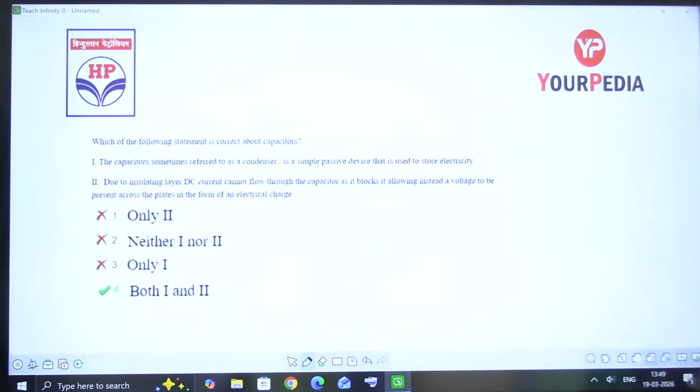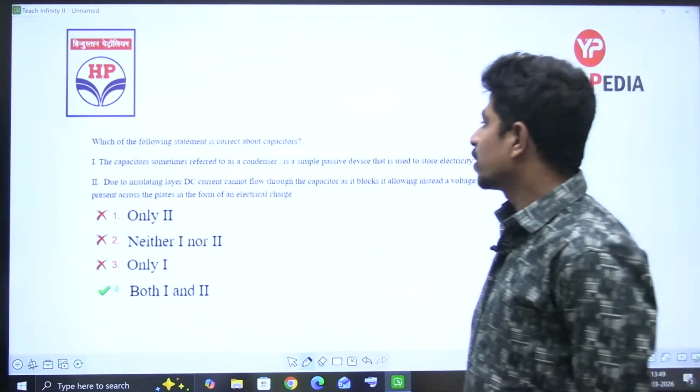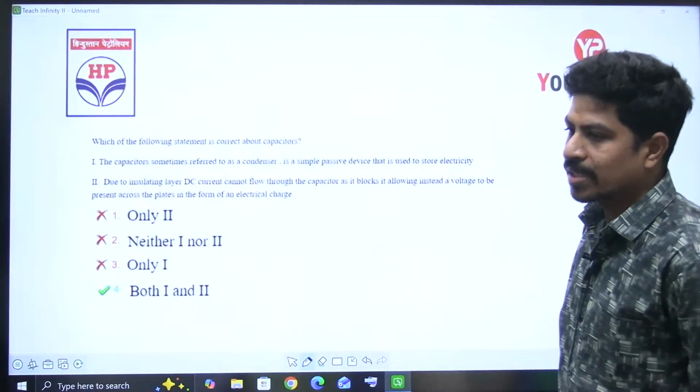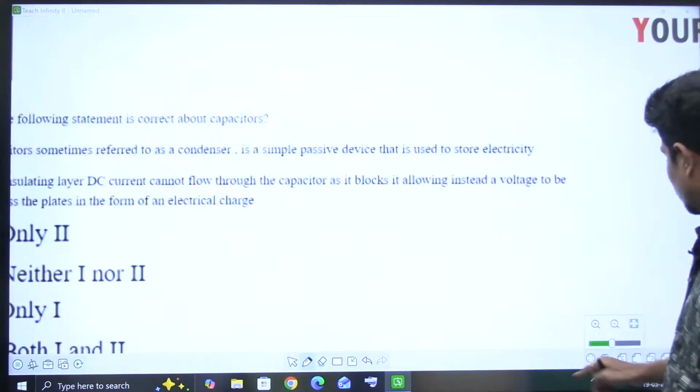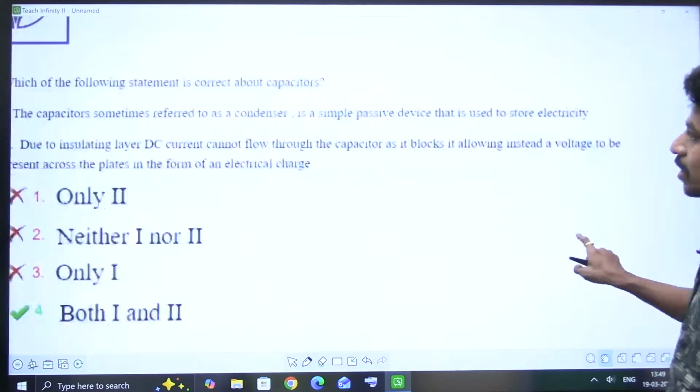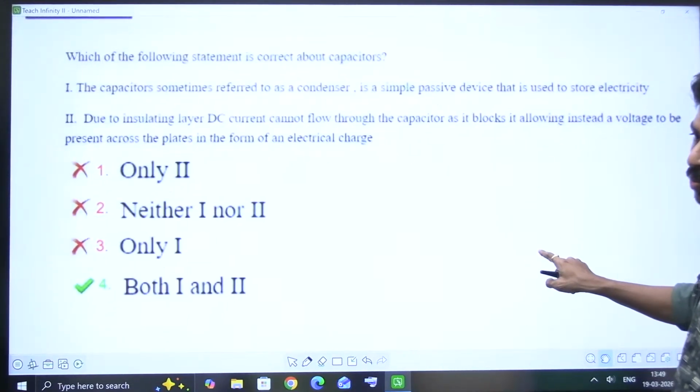Yes or not? Yes. Next. Which of the following statements is correct about capacitors? Let me increase the size of the question so that it is visible for you properly.